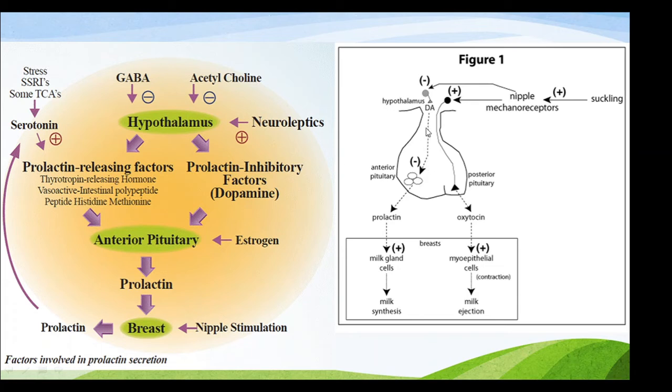So again in this you can see that suckling by the infant activates the nipple mechanoreceptors, which in effect inhibits the hypothalamus from releasing dopamine, and activates the posterior pituitary to produce oxytocin, and inhibition of dopamine activates the synthesis of prolactin, so that milk gland cells are activated and milk synthesis happens, whereas oxytocin acts on myoepithelial cells causing contraction and allows for ejection of milk.